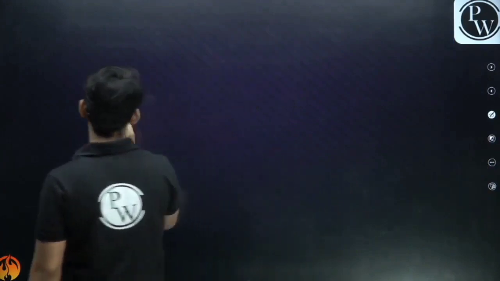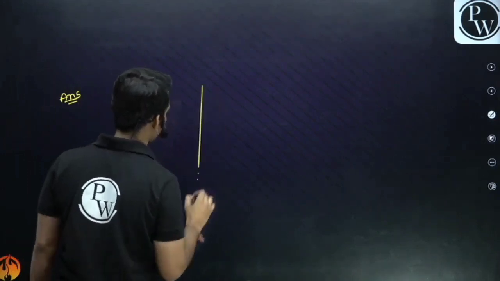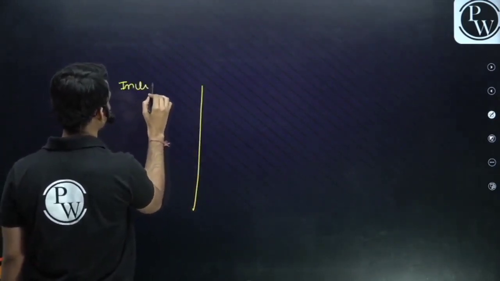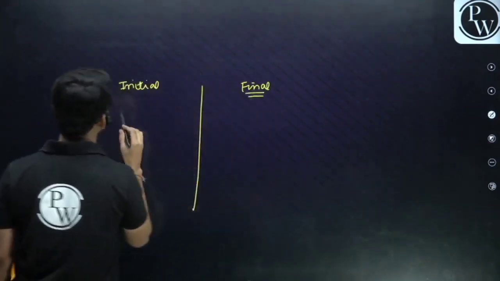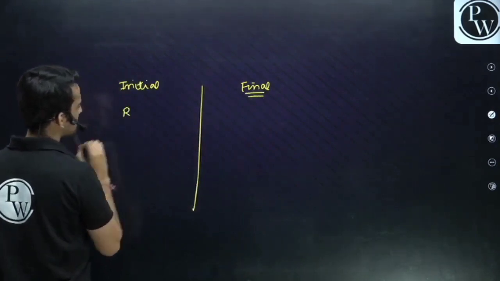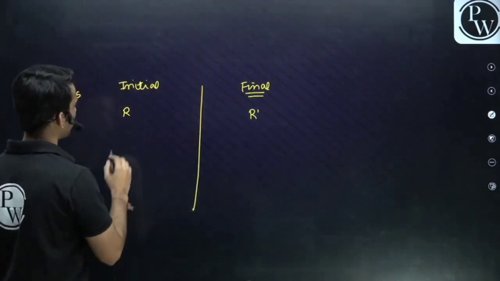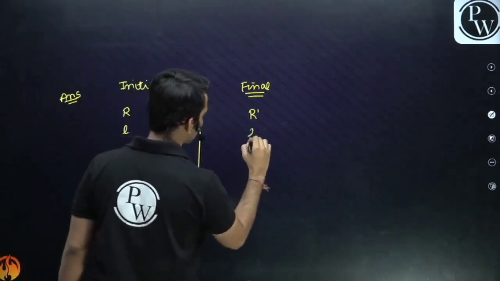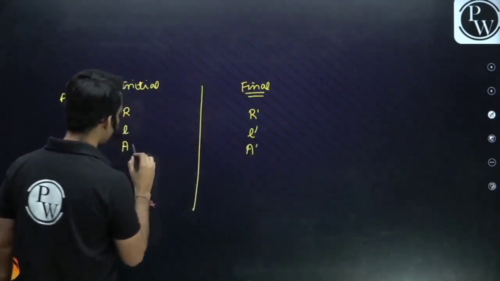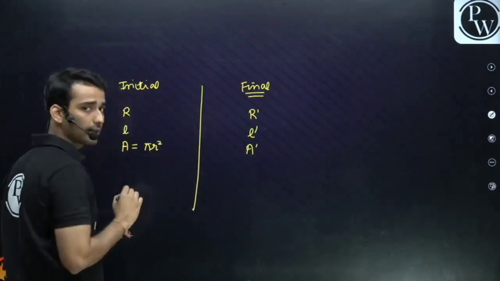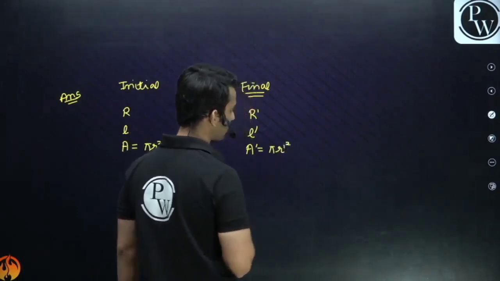Okay, see guys, the diameter of a wire is reduced to 1/5. Let's take the initial condition and the final condition. Let's say resistance is R, new resistance is R dash. Length is L, here length is L dash, area is A, here area is A dash. What is area? It is pi r square. And here it is pi r dash square.